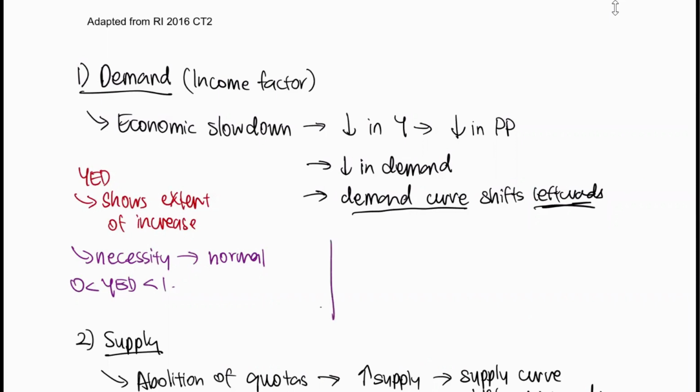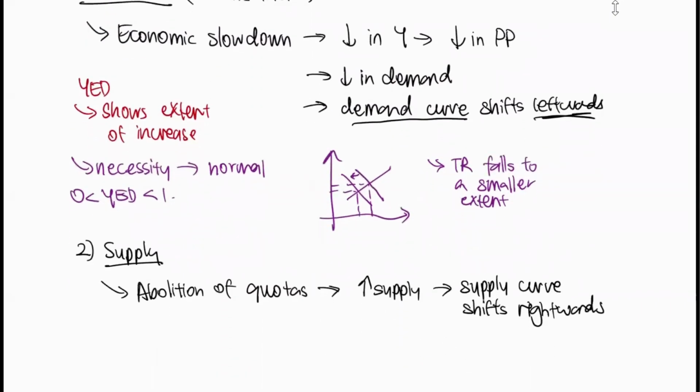Okay. So it looks something like this. So it's a very small decrease in your demand curve. So in that case, you can actually show that the total revenue falls, but not to a very large extent. So perhaps you can just say that total revenue falls to a smaller extent because of the very minimal shift in your demand curve. Okay? So this is how you can actually explain this.